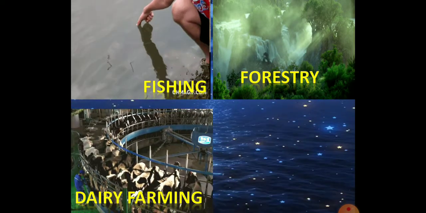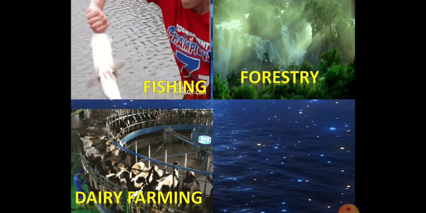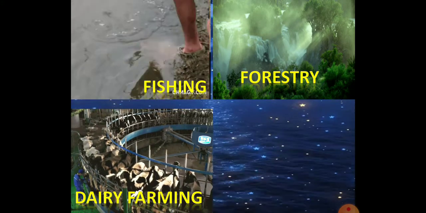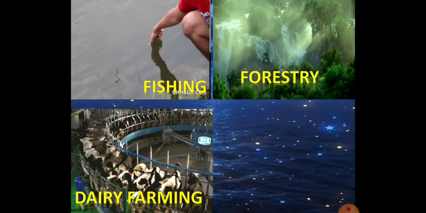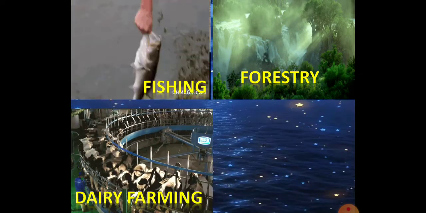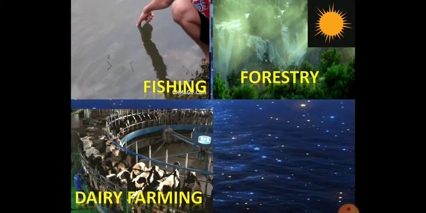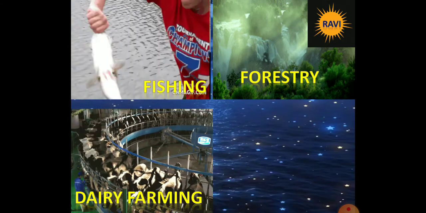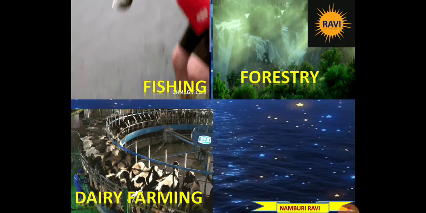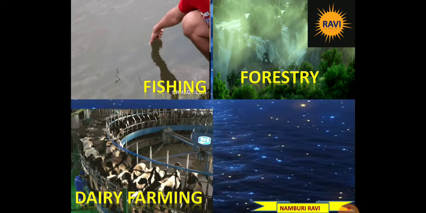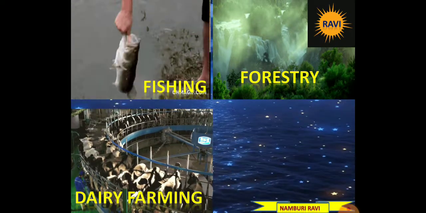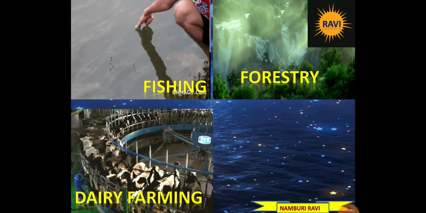So this is the detailed information about the first sector of our Indian economy, that is, the primary sector or the agricultural sector. I think everyone has understood very clearly about the primary sector or the agricultural sector of our Indian economy. Not only in the Indian economy, in each and every country's economy, all agriculture and its related activities, whatever we just learned, come under the primary sector activities only.